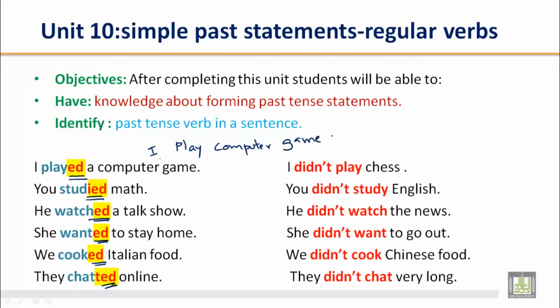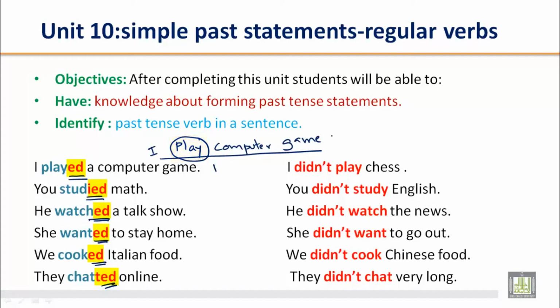Is this a simple present statement, or past? So how will we decide? We will look at the verb. This verb is in simple present form. I play computer game. This shows your habit, and this is in simple present.